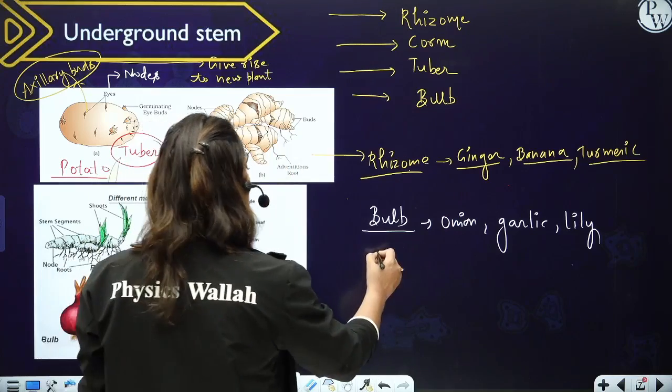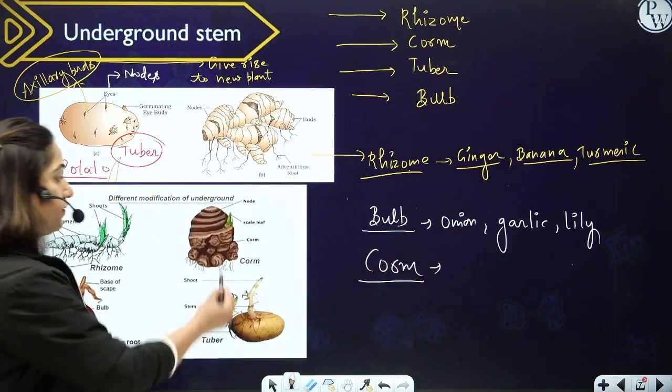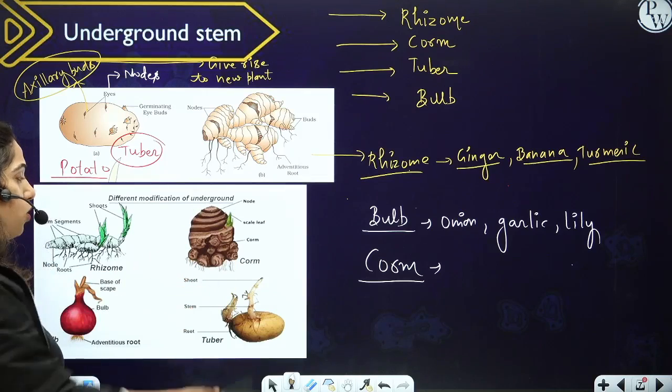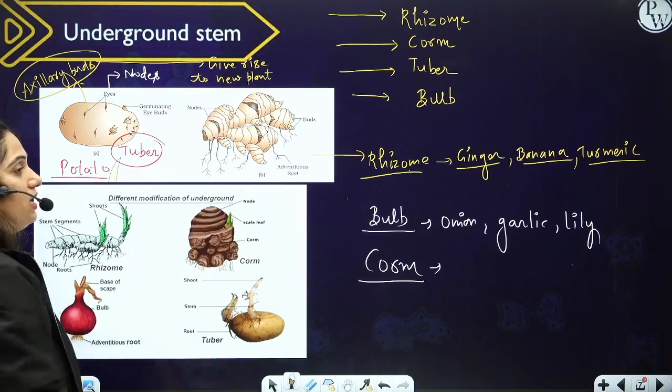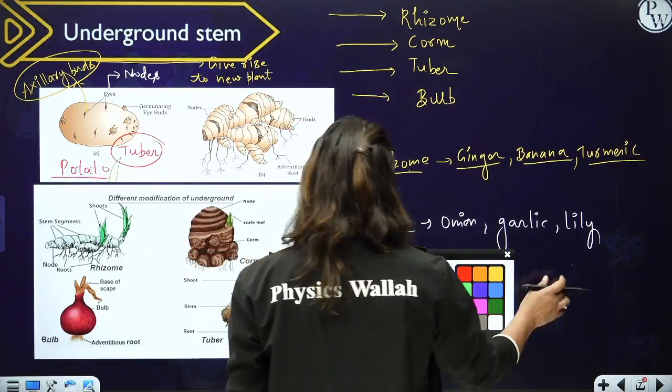Then comes the corm. Corm is the largest underground stem. You can see here the diagram of the corm, and it also has nodes, internodes, and scale leaves, and it is also helpful in vegetative propagation.